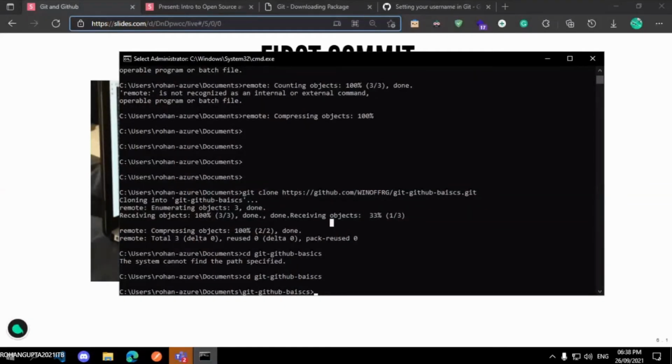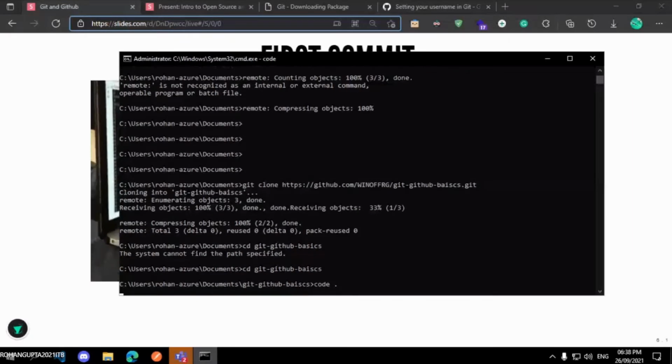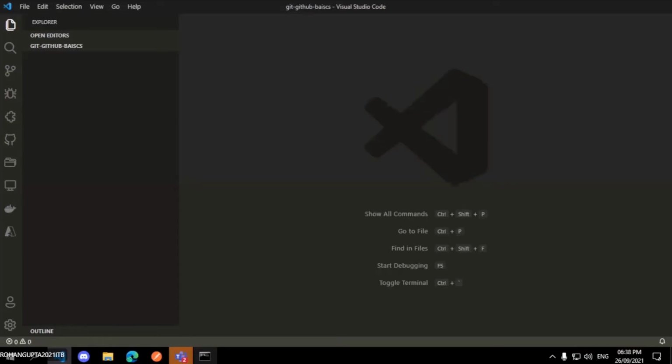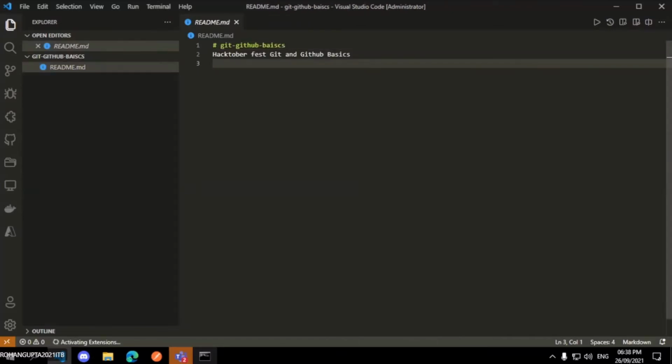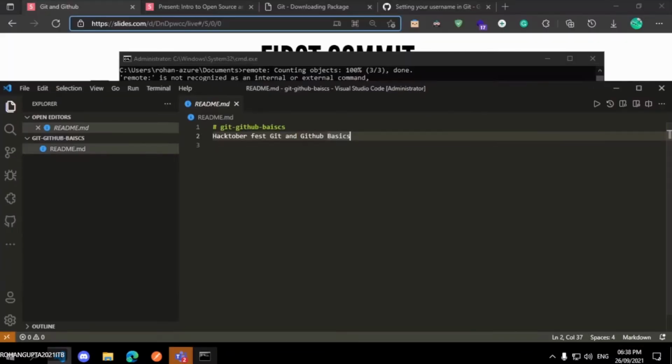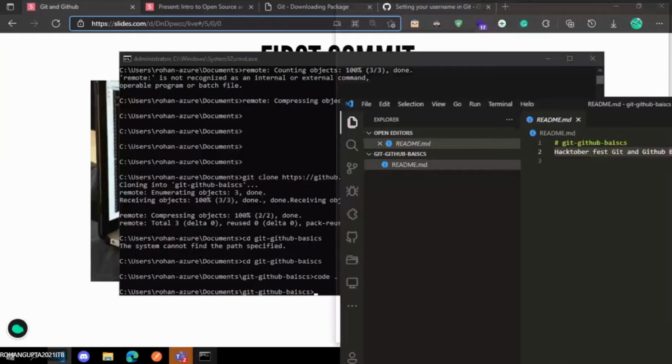Okay, so this is my repository, and I will write code space dot. This command will open that repository in my VS Code. Here you can see that there is one readme.md file that I created at the time of creating the repository. It automatically gave a title to that repository, GitHub basics, and the description that I entered, Hacktoberfest, Git and GitHub basics. Okay, let me split screen.